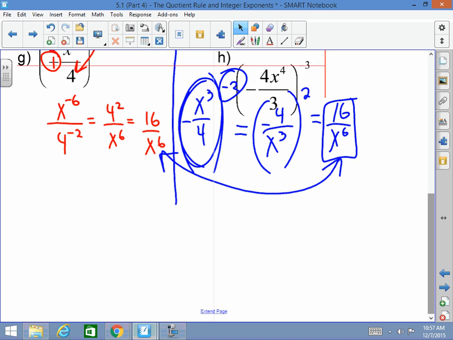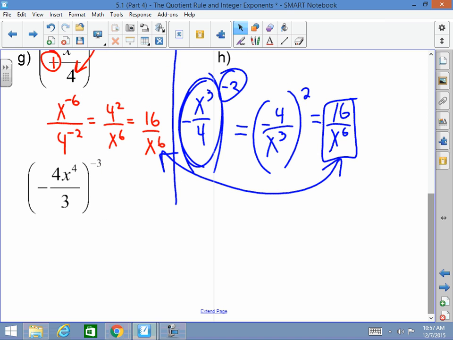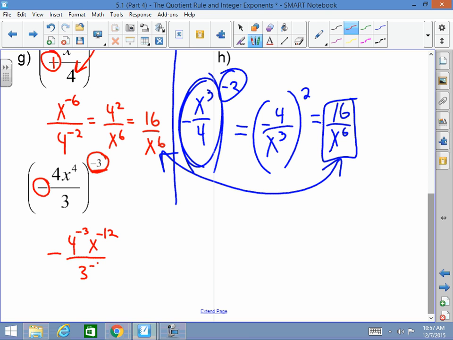This last one. First of all, again, I'm doing this on purpose. When it's negative and I have an odd exponent, the answer is going to be negative regardless. Okay? So the answer is negative regardless. I'm going to distribute this negative out. So this is 4 to the negative 3, x to the negative 12 over 3 to the negative 3.